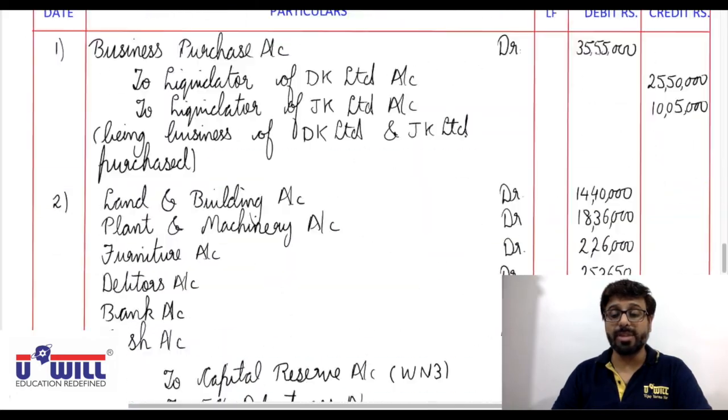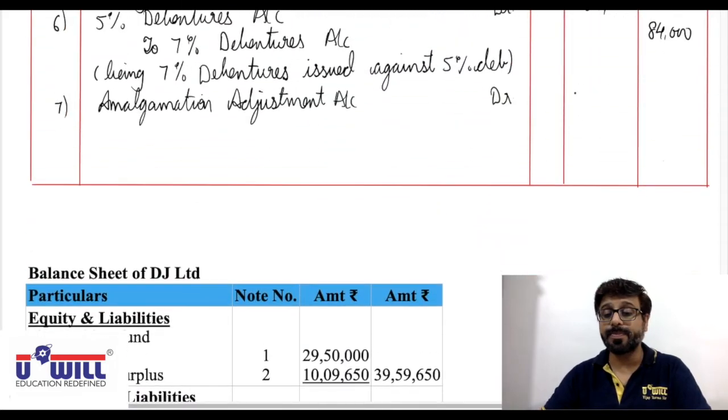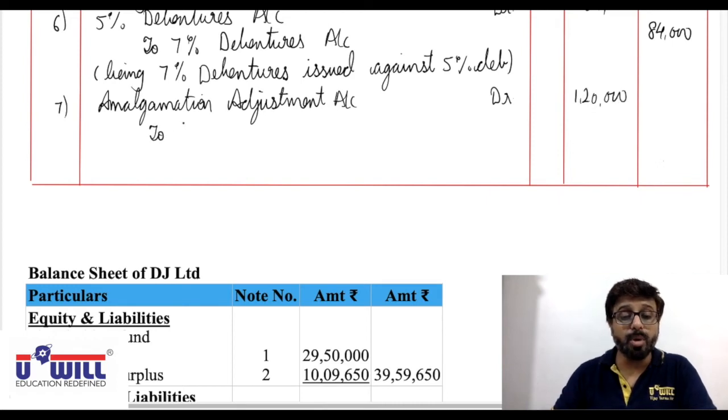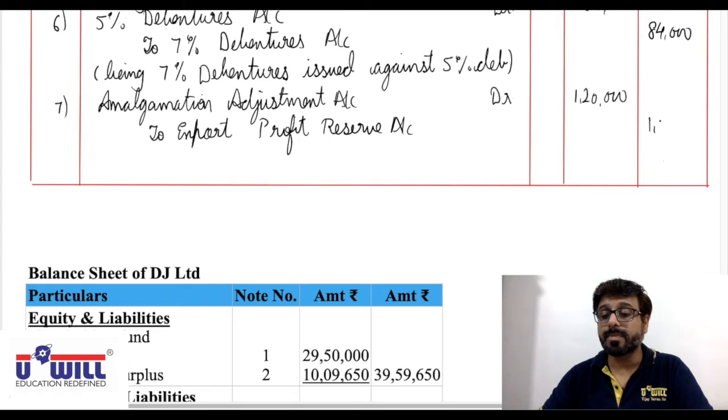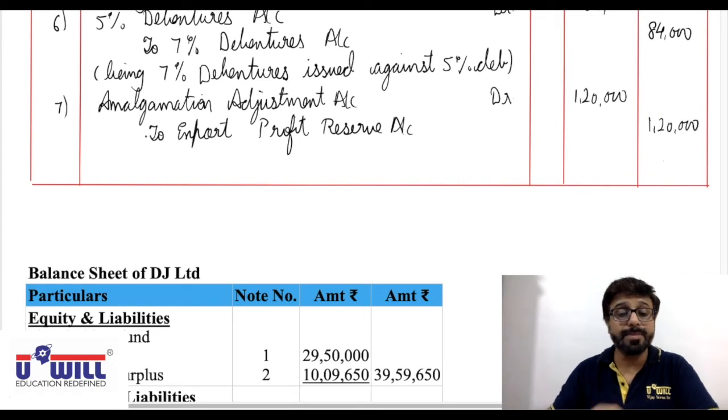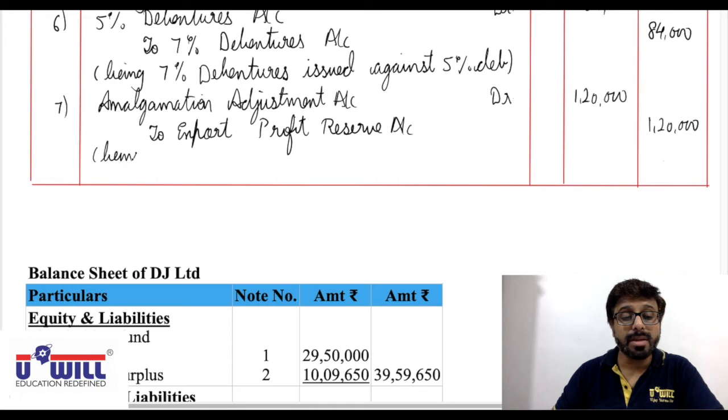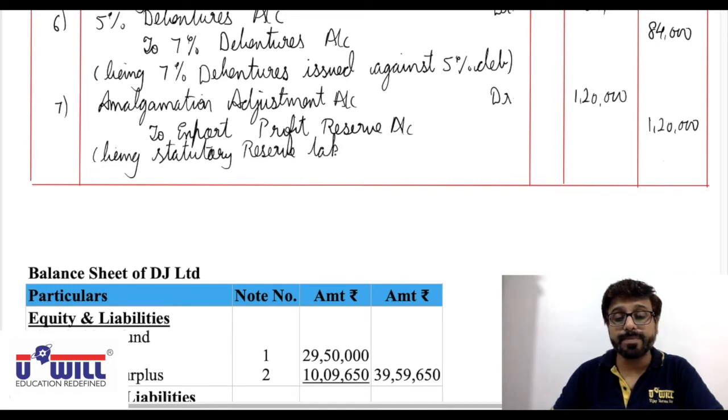To export profit reserve account 1,20,000, being statutory reserve taken over.